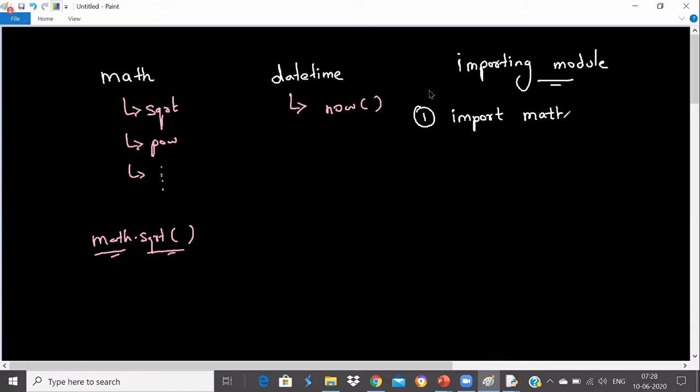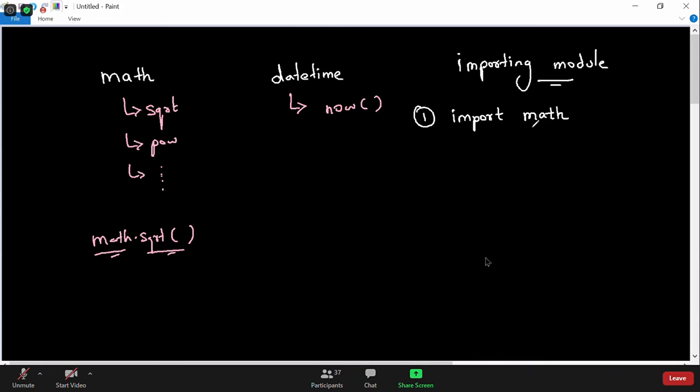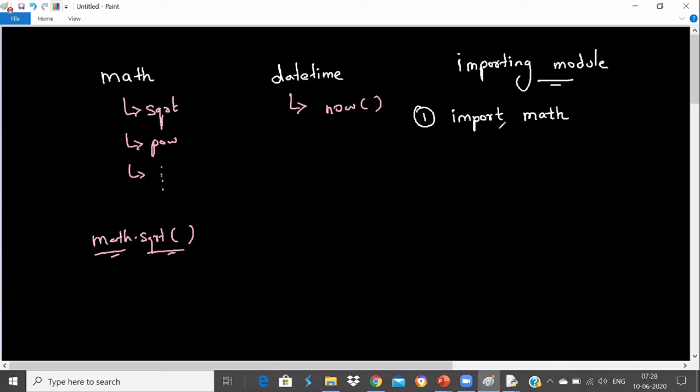Can anybody explain what happens at this line exactly? What happens when this line gets executed in Python? Import math. Come on, guys. What do you think happens? Santosh thinks all the functions we can use.